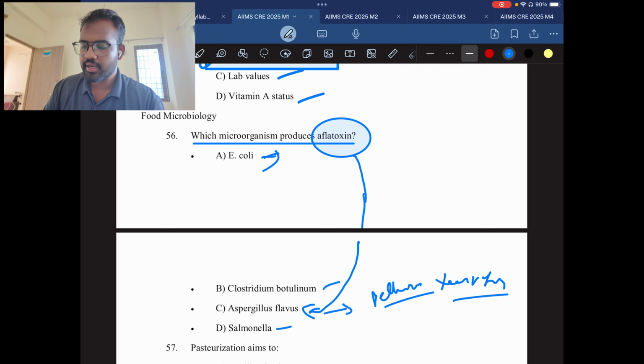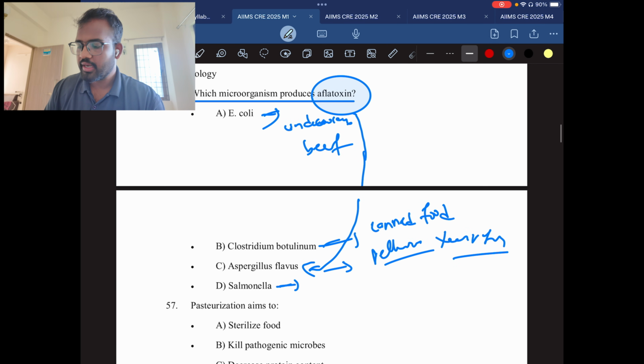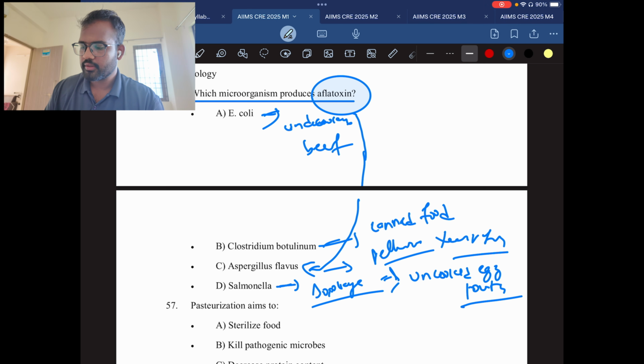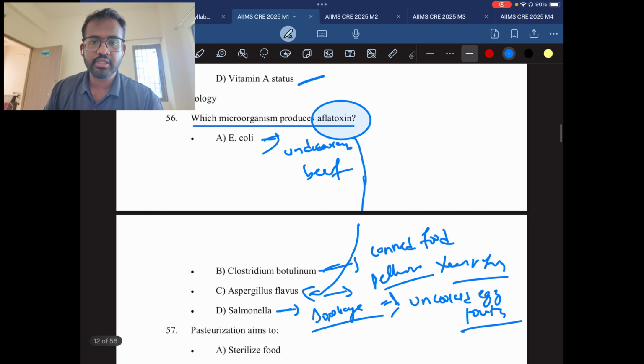E. coli spoils undercooked beef. Clostridium botulinum is a main spoilage organism in canned foods and acidic foods. Salmonella is a common spoilage bacteria worldwide. It mostly spoils uncooked eggs or poultry. Okay, remember that, it is very important. This type of question will be asked.